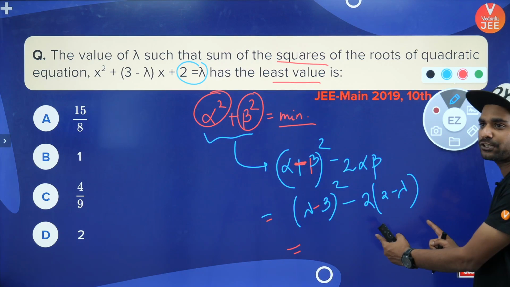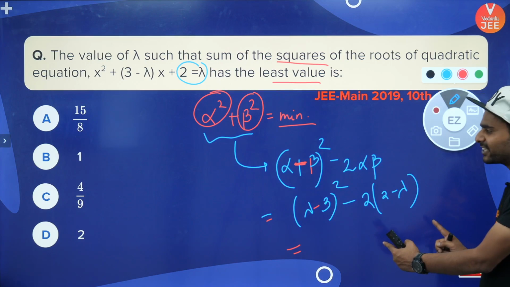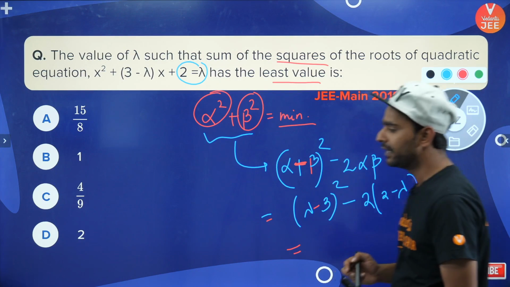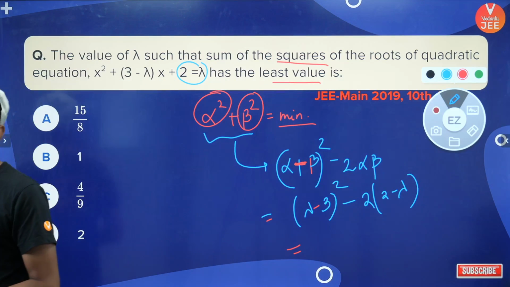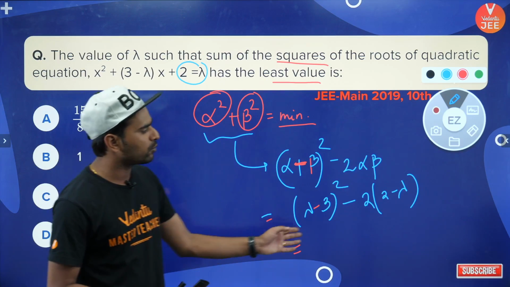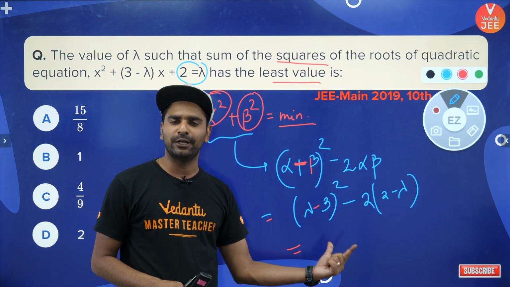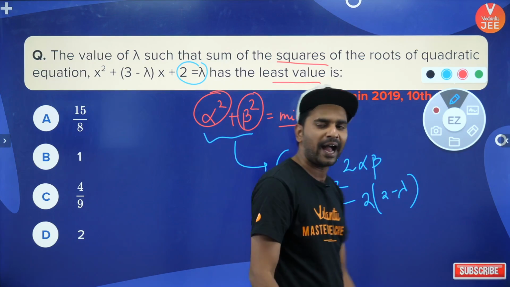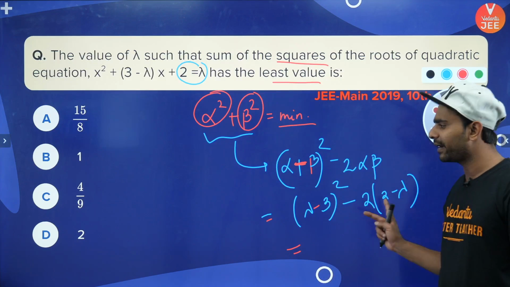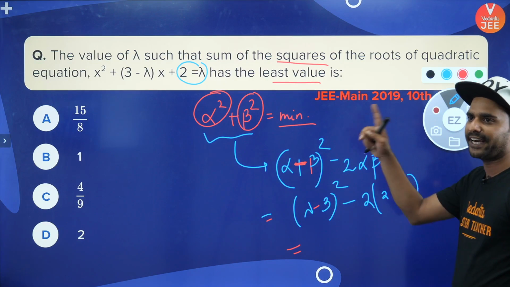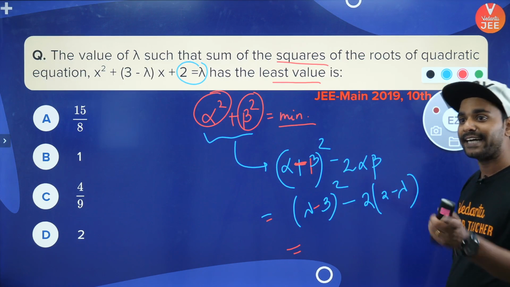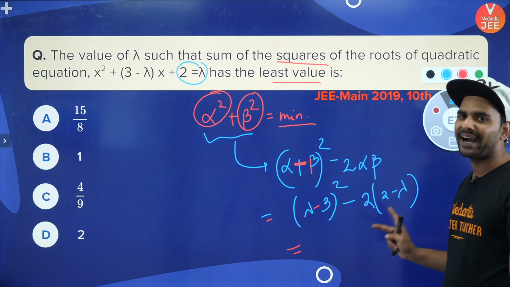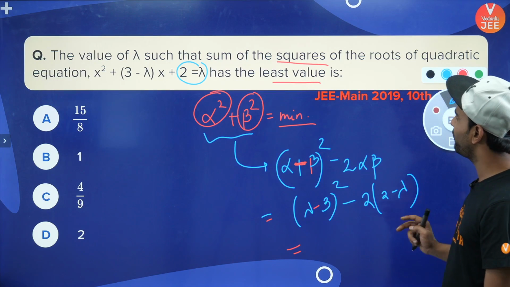It's a quadratic expression in lambda, and what is the minimum value of a quadratic expression? It is -d/4a, if you don't know. The minimum value of any quadratic expression is -d/4a. So you can find the quadratic from here, and the -d/4a of this quadratic will be the minimum value of the entire expression. Yes, it occurs at x equals -b/2a, but the minimum value of the expression is -d/4a. Always remember this thing.